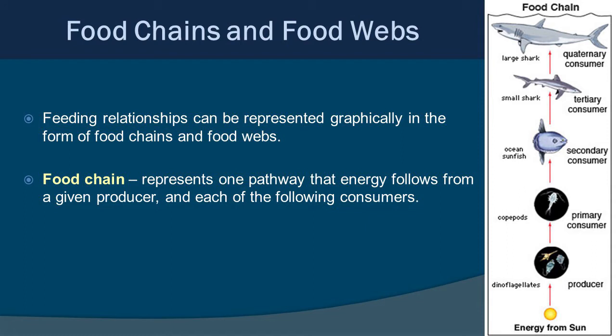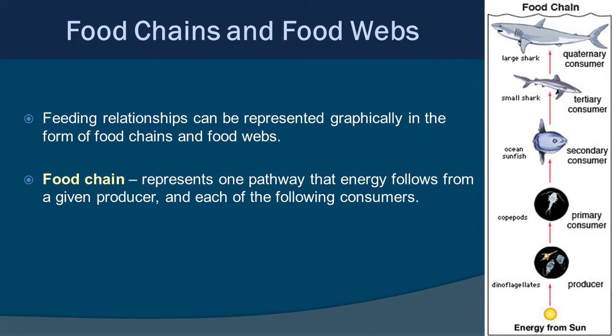So now let's bring all of these concepts together and talk about something you've probably heard of before, and that is a food chain. Food chains represent one pathway that energy flows from a given producer and each of the following consumers. So for example, you have over here on the right, the sun at the very bottom, that's starting things off. Then you have producers, which would be your phytoplankton, your primary consumers, which would eat the phytoplankton, the example being copepods. You'll learn about those later. And then a secondary consumer, which would be the ocean sunfish, a tertiary consumer, a small shark, and then a larger shark as a quaternary consumer.